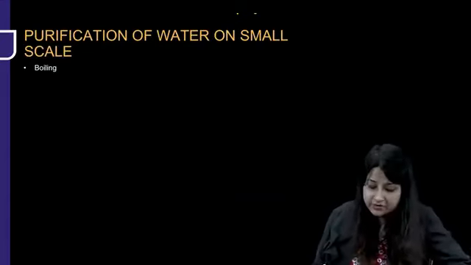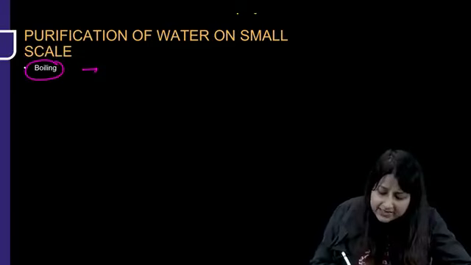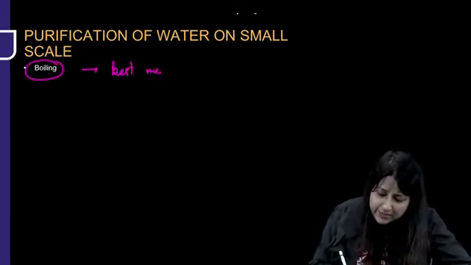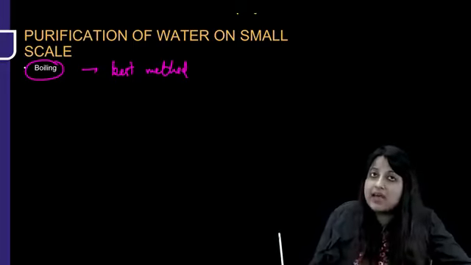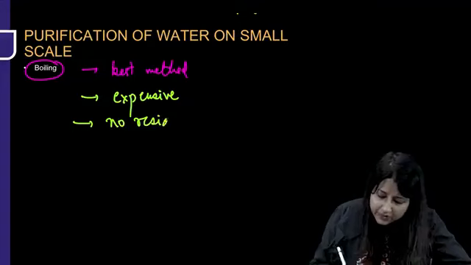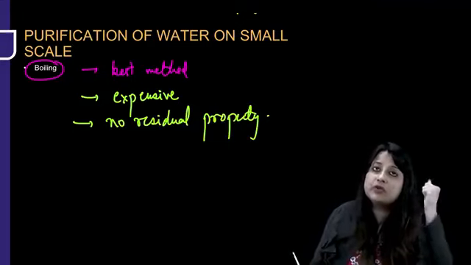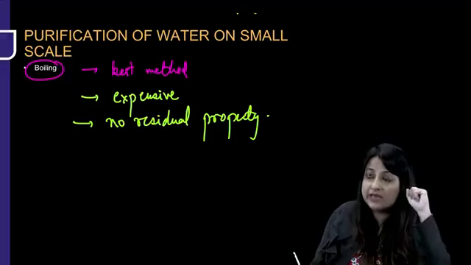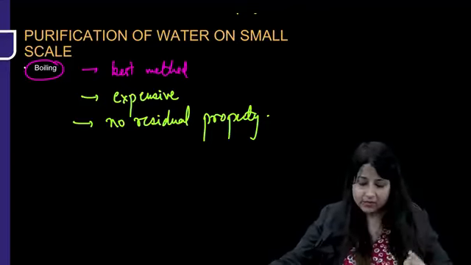Now let's talk about purification of water on a small scale. How do you advise to purify water on a small scale? Of course, boiling, this is the best method. But is it preferred? Can you advise boiling to people residing in a slum? No. Why? Number one, it is expensive. Number two, it has no residual property. What does that mean? Once you've boiled water, you have to reboil it again within 4 to 6 hours. So imagine the amount of gas that it's going to take. If you prescribe it to people residing in an urban slum, they will get very angry. But it is best.